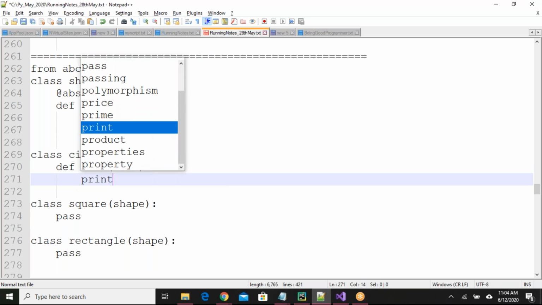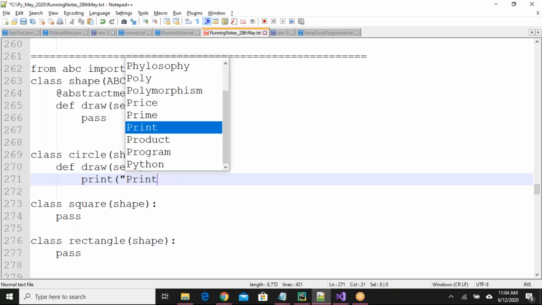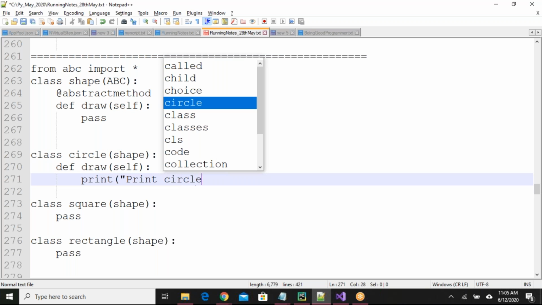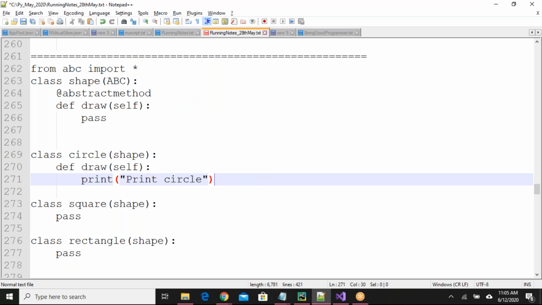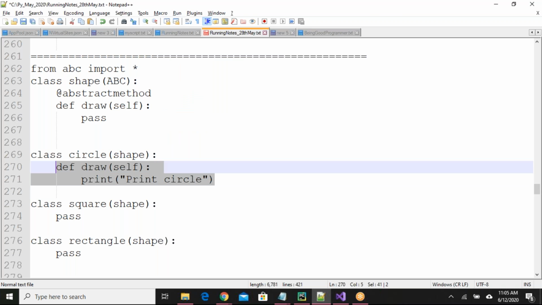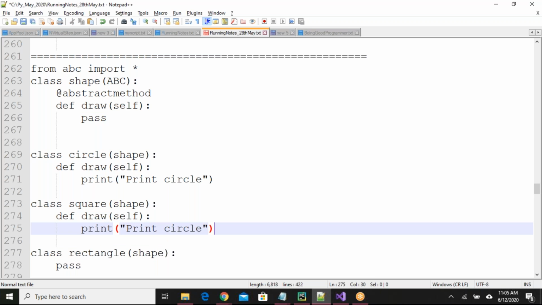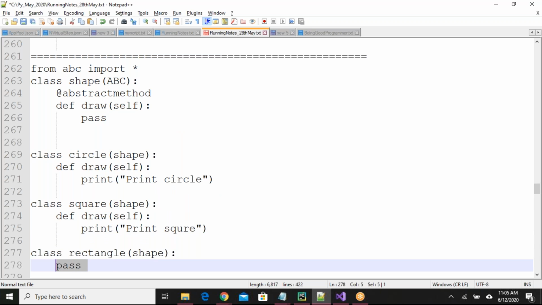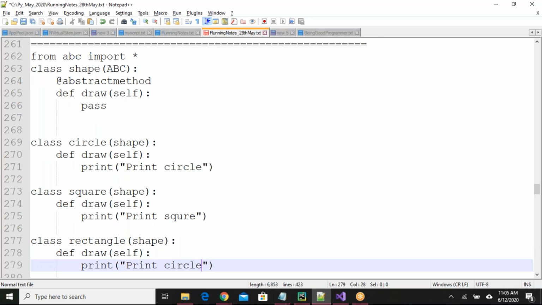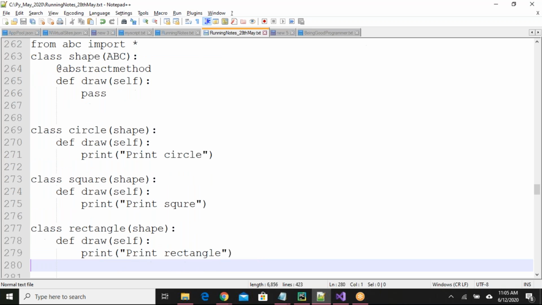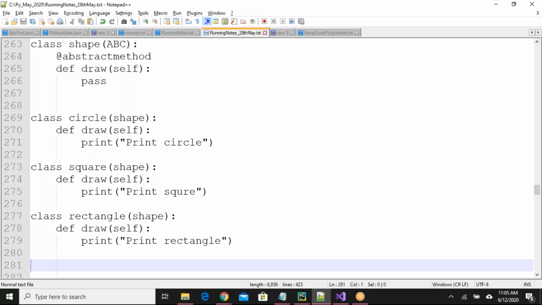Here you will write the logic to print maybe circle. You will write the logic to print circle here. Next person will write the logic to print the square on the screen. Next person will write the logic to print a rectangle. Okay, now I know that every class is having one draw method. Its purpose is to draw a particular shape.